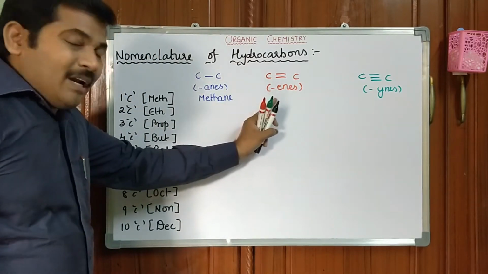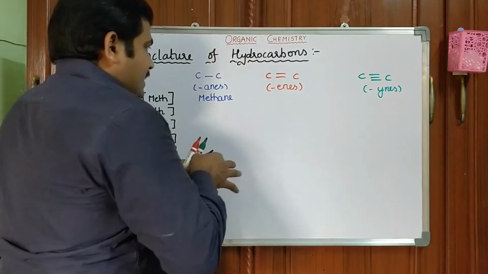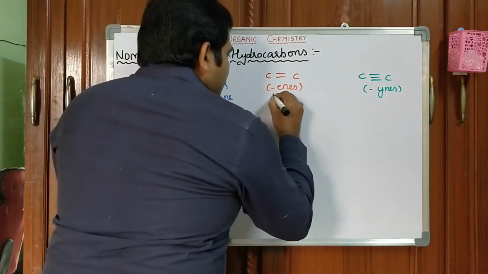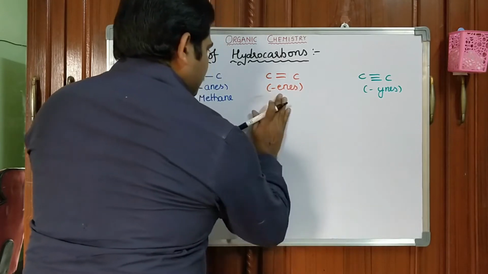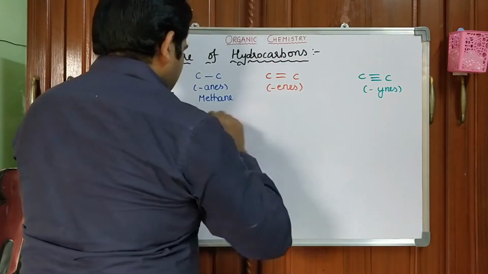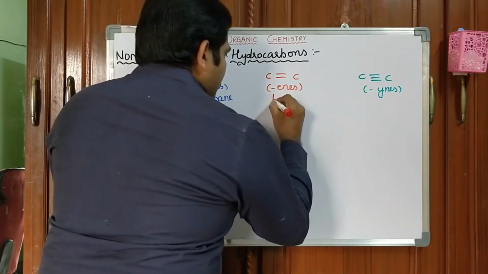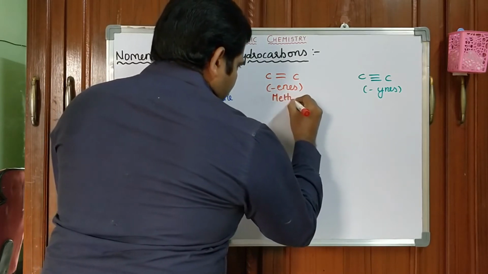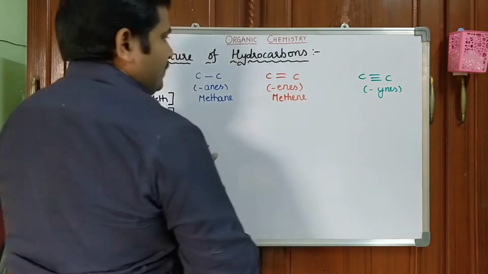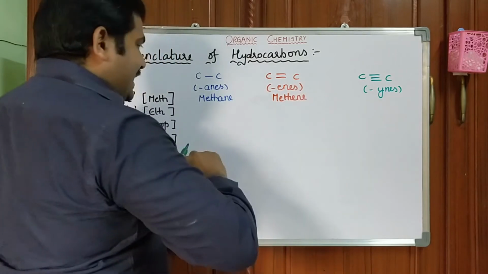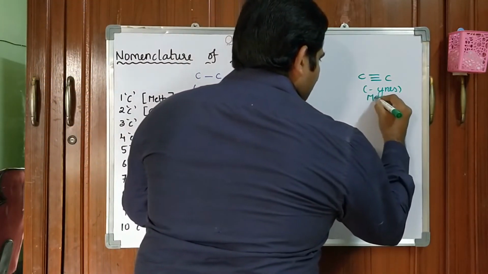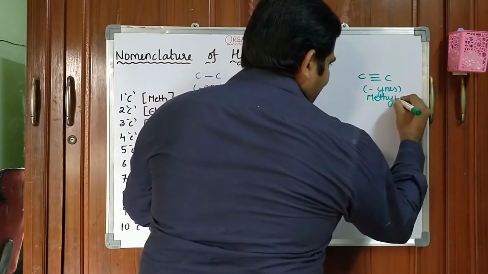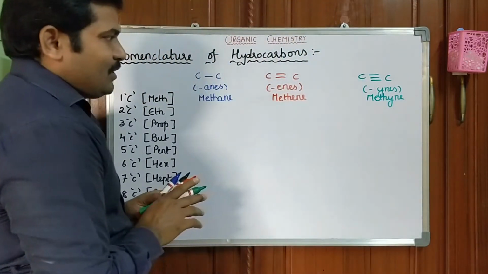Its respective alkene is methene, and its respective alkyne is methyne.